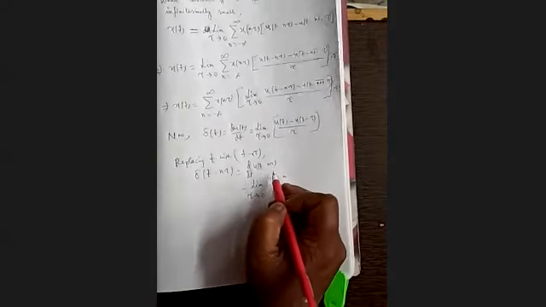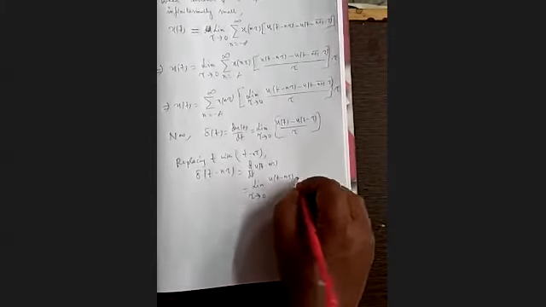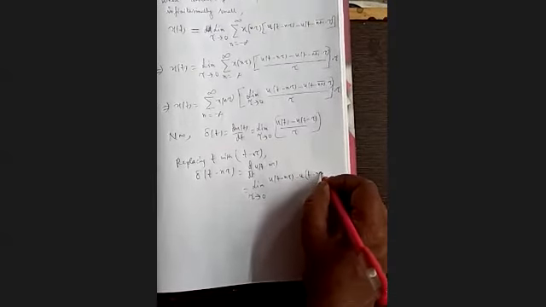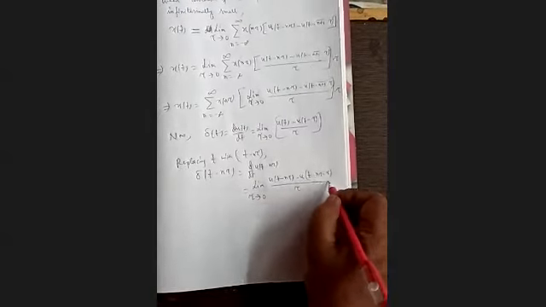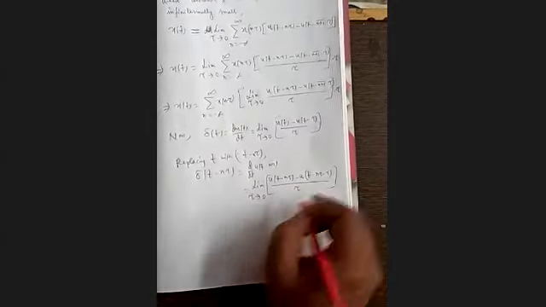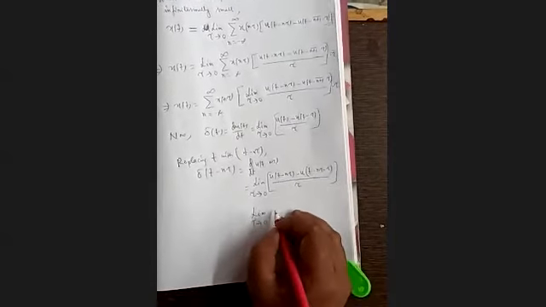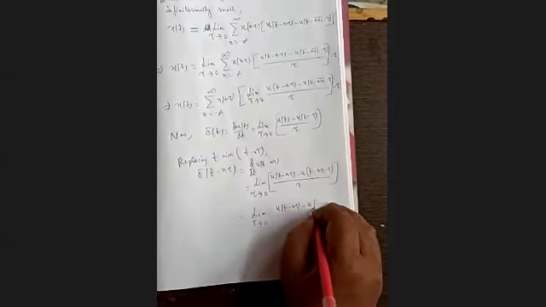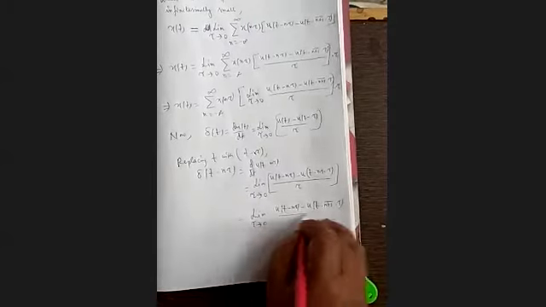Now we are writing it. So just replace t with t minus n tau. So u(t minus n tau) minus u(t minus n tau minus tau) by tau, or limit tau tends to 0 of u(t minus n tau) minus u(t minus (n plus 1) tau) by tau.